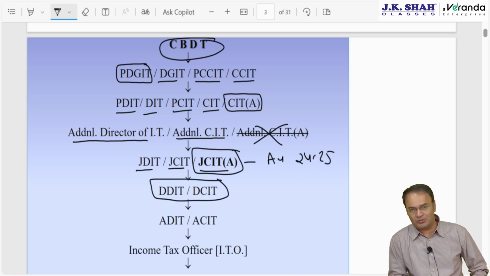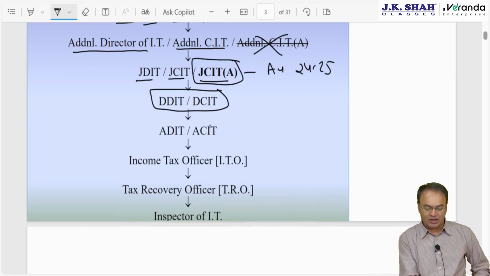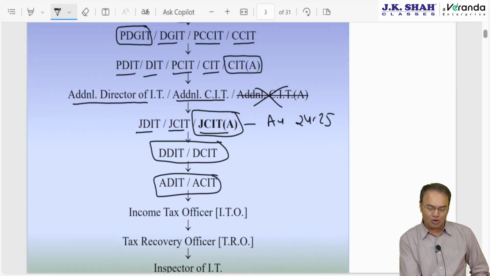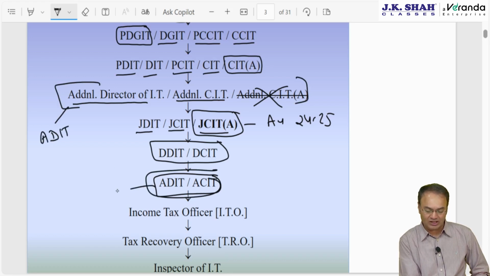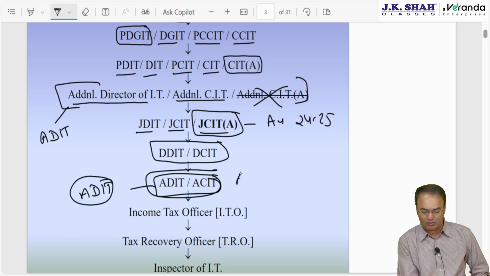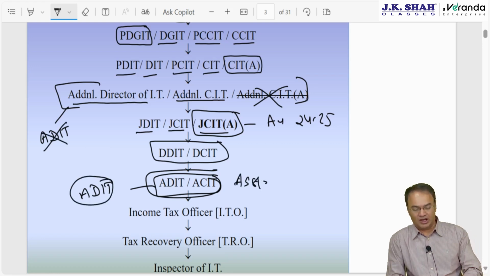Deputy Director and Deputy Commissioner are the next authority. Then we have Assistant Director and Assistant Commissioner of Income Tax. We generally do not use abbreviations for two authorities, one is additional and one is assistant, because both of them share the same short form, ADIT. But by default, if you are talking about ADIT, then you are necessarily talking about Assistant Commissioner and not talking about Additional Director.